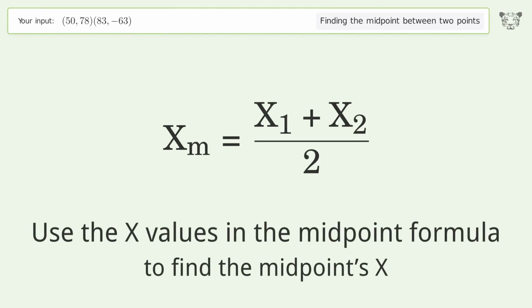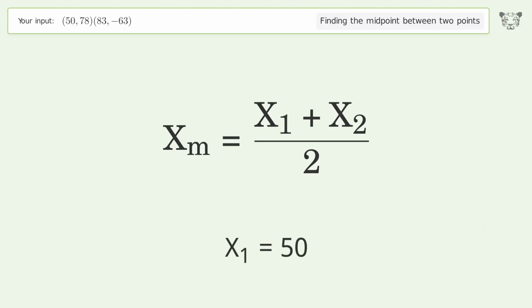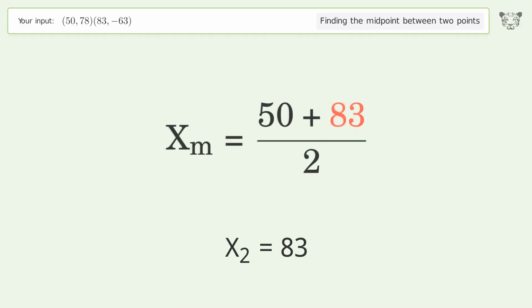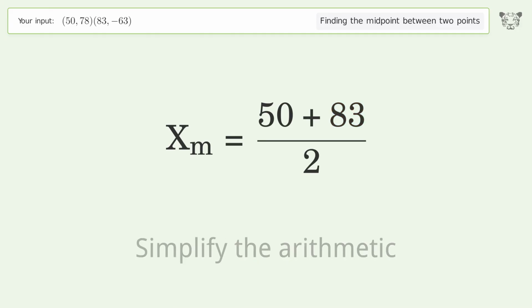Use the x values in the midpoint formula to find the midpoints x. x1 equals 50. x2 equals 83. Simplify the arithmetic.